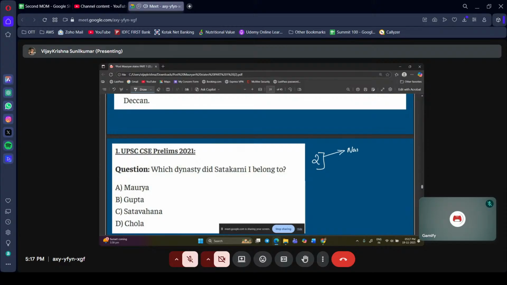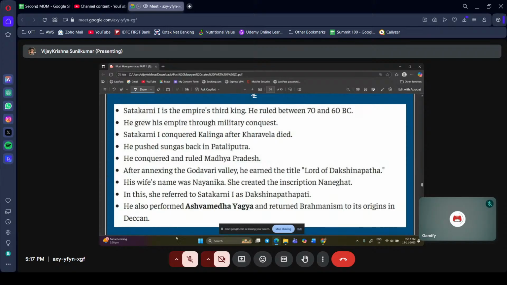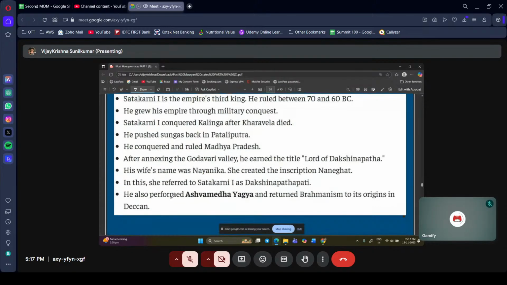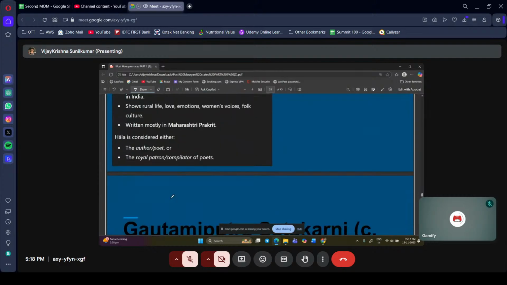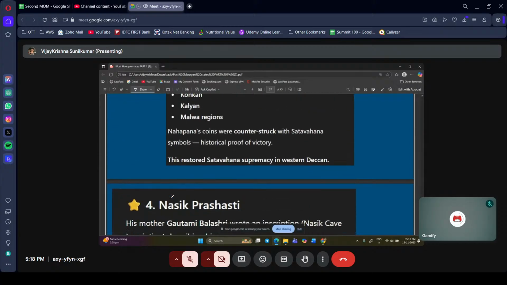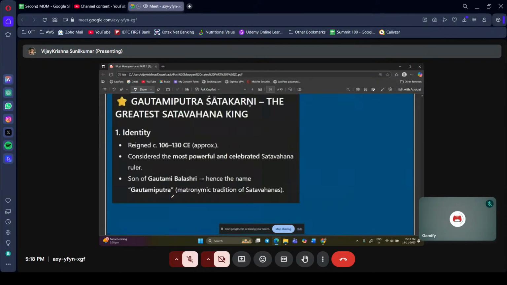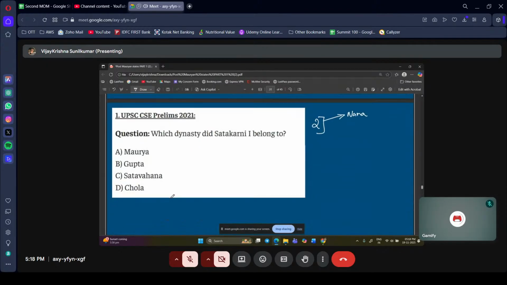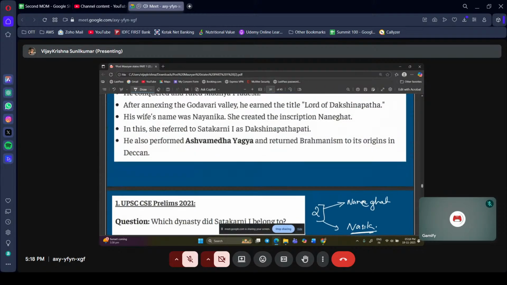One is Naneghat, not Nanaghat, and the other is Nasik. Nasik is regarding Gautamiputra Satakarni.